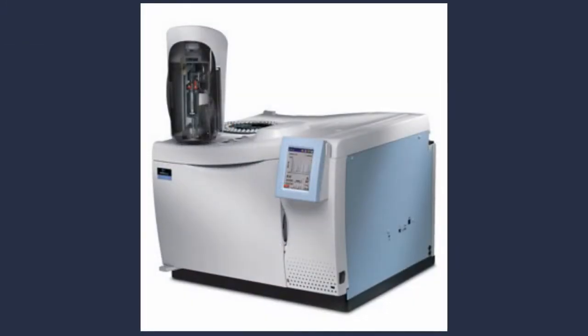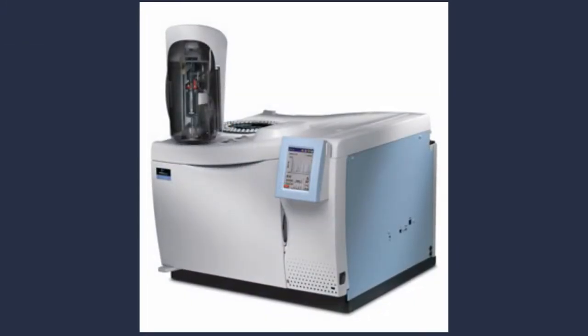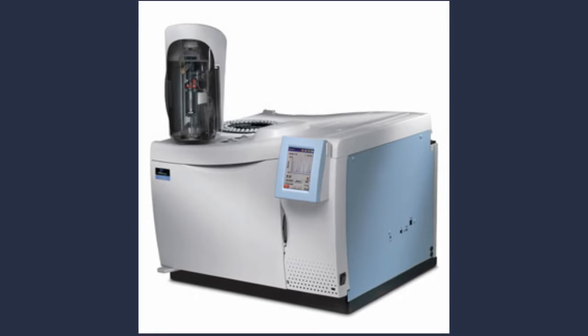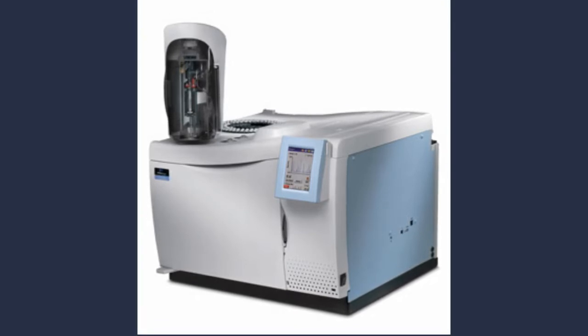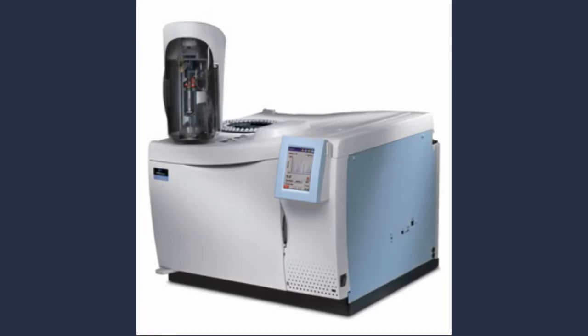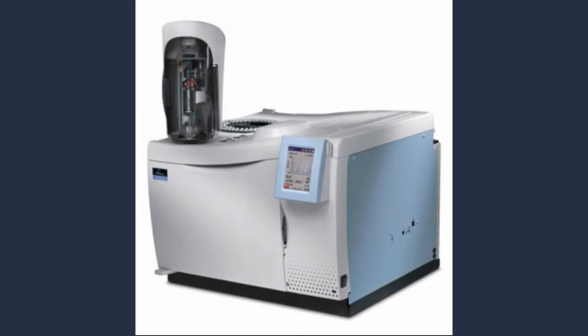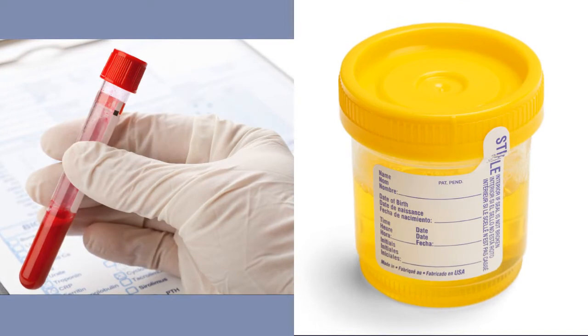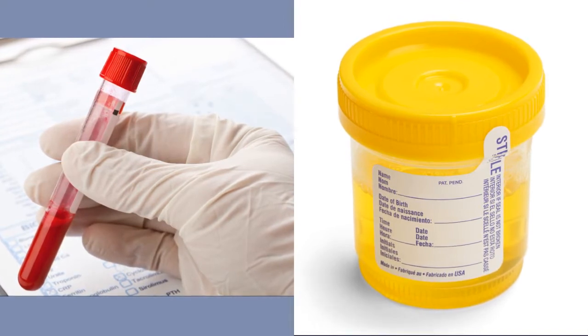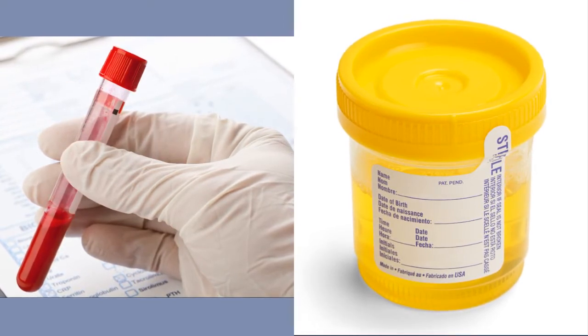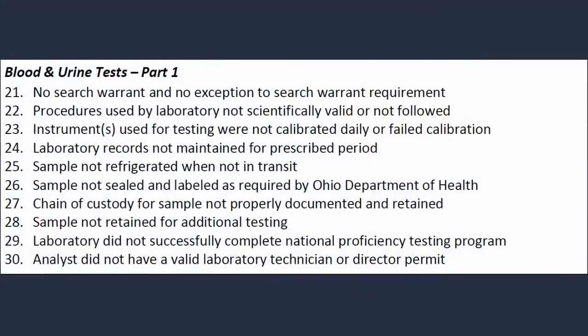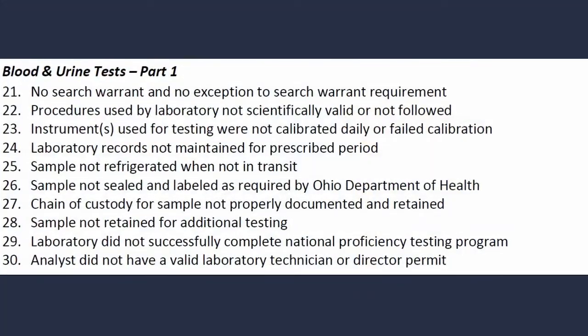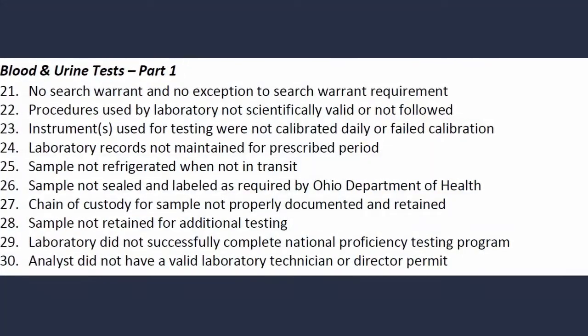Blood and urine tests involve some defenses which are different from those for breath tests. Blood and urine tests are conducted by gas or liquid chromatography rather than infrared spectrometry used for breath tests. Blood and urine tests also require law enforcement to have a search warrant or a recognized exception to the search warrant requirement. There are two general categories of defenses to blood and urine tests.